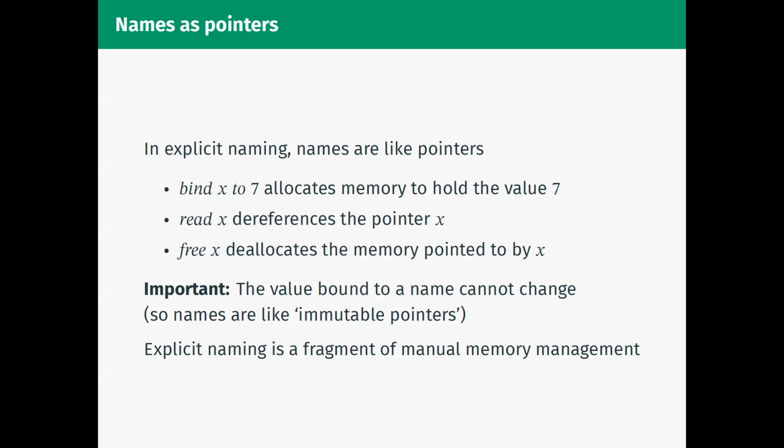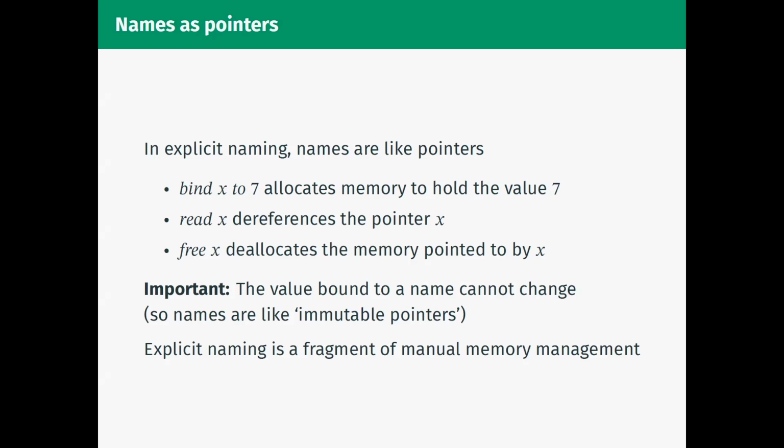So, for example, if I try to read a value after freeing it, that should not be an allowed operation in our language. A key point, to make the distinction between names and pointers clear, is that the value bound to a name absolutely cannot change, unlike with pointers, where we can definitely mutate the value behind a pointer. Under this correspondence, we might think of names like immutable pointers. In this way, we can think of explicit naming as a nice fragment of manual memory management.